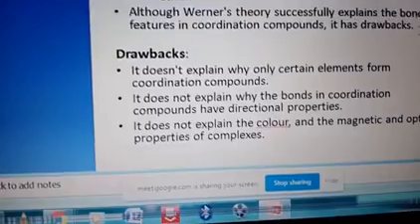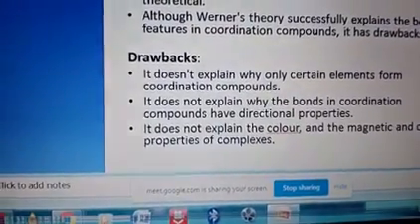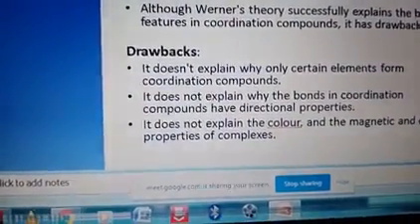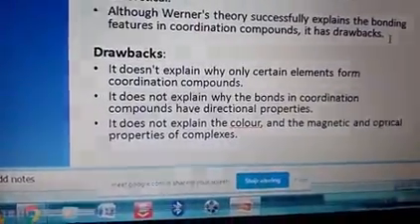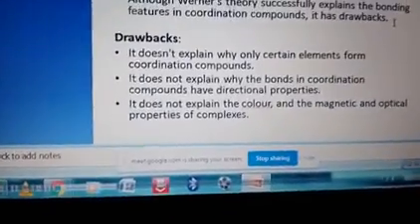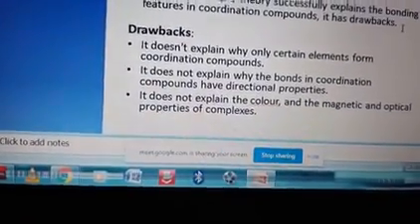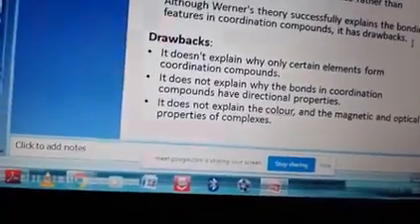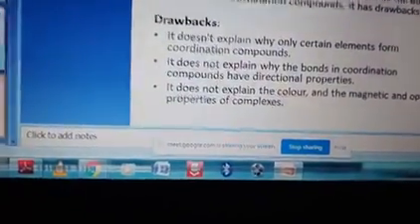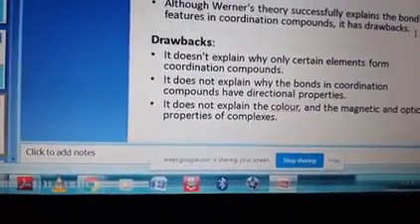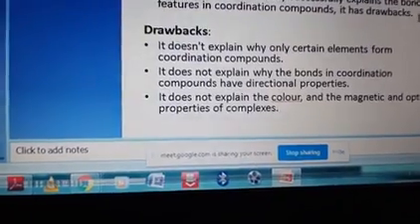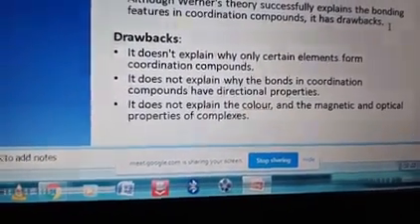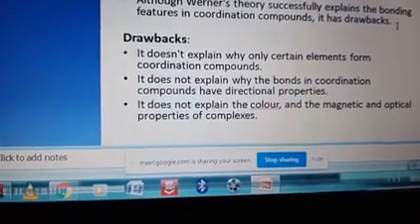Second, it does not explain why the bonds in coordination compounds have directional properties. It does not explain why there is direction. And third, it does not explain the color, magnetic and optical properties of the complex. It does not explain why coordination compounds are colored, what the magnetic properties of that compound are, and what the optical properties of the complexes are. That cannot be explained by Werner's coordination theory.